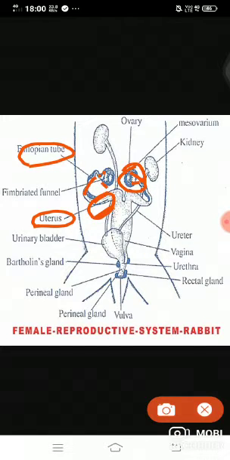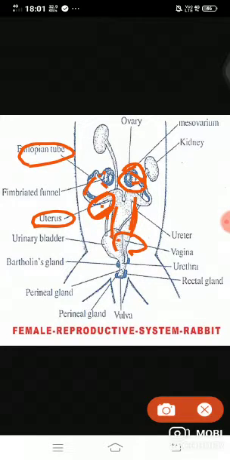The uterus joins together to form a median tube. That median tube is called the vagina. You see that vagina, the median tube.